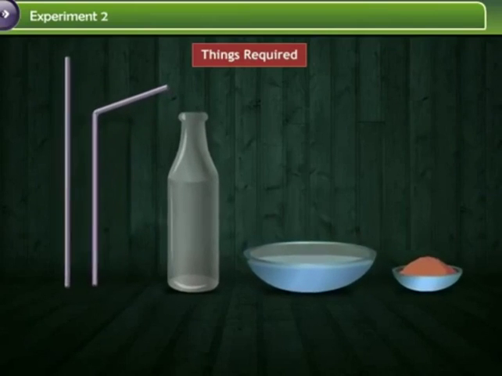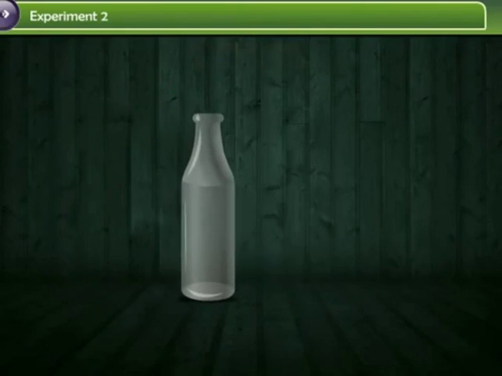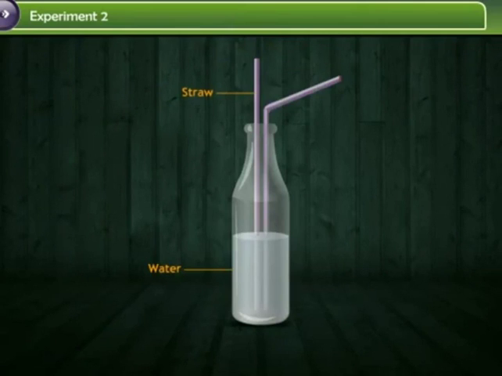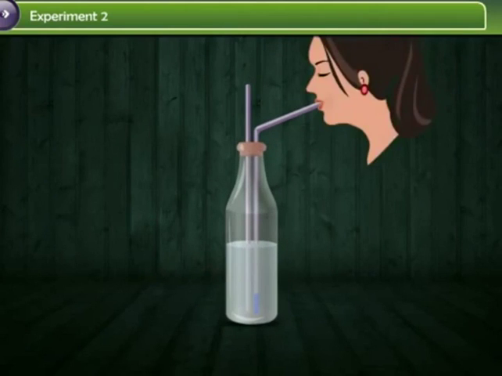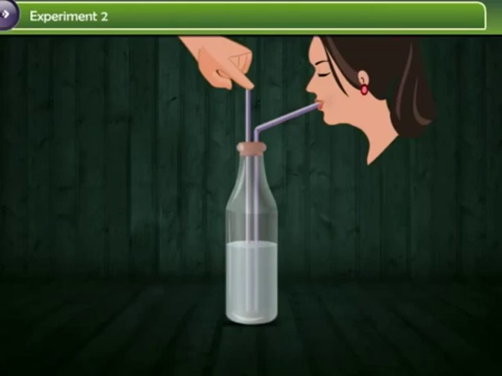To perform this experiment, you will require 2 straws, a glass soda bottle, some water, and some clay. Fill half the soda bottle with water. Put 2 straws in the bottle so that the ends are under the surface of the water. Seal the mouth of the bottle with clay to prevent air from entering inside the bottle. Next, try to sip some water through one straw with the second one left open. Now again try to sip water, but this time close the second straw by keeping a finger pressed over it.